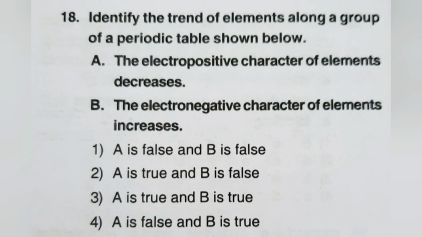So the first statement is wrong. The second statement: the electronegative character of elements increases along the group. Even this is wrong, because the electronegative character of elements decreases along the group. So the answer is the first option: A is false and B is also false.